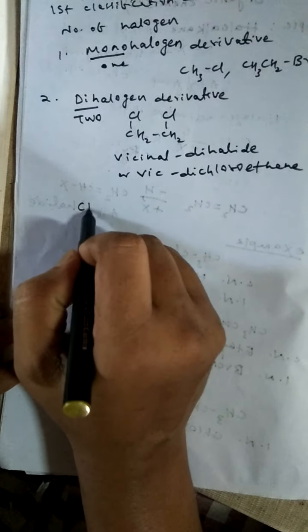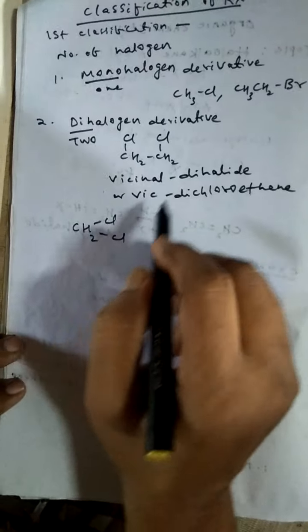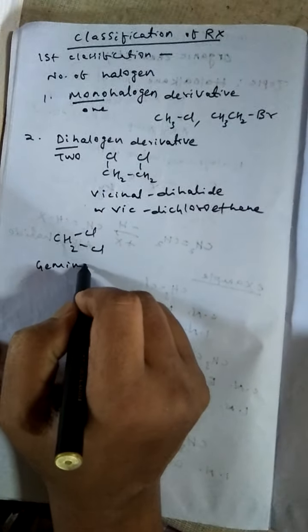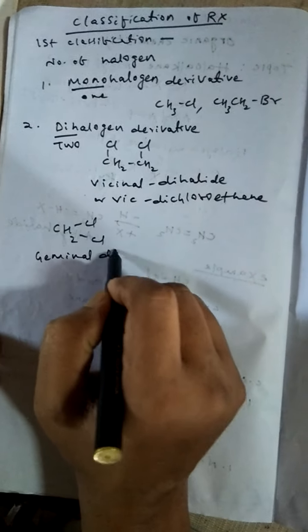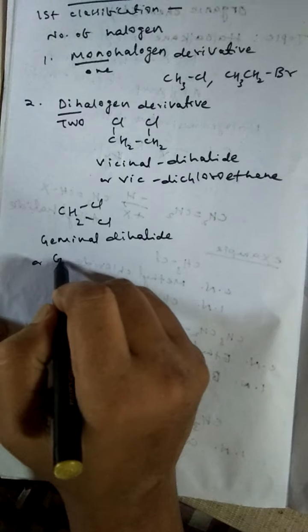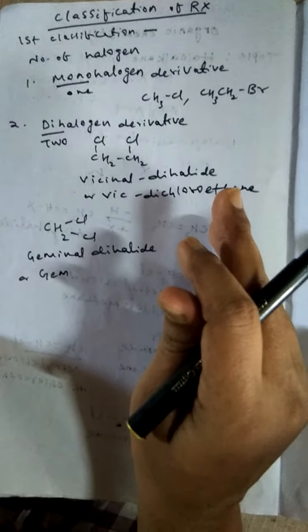Then another dihalogen derivative is called geminal dihalide or gem dihalide. Gem means same. If two halogen atoms are attached to the same carbon atom, then it is called geminal dihalide.